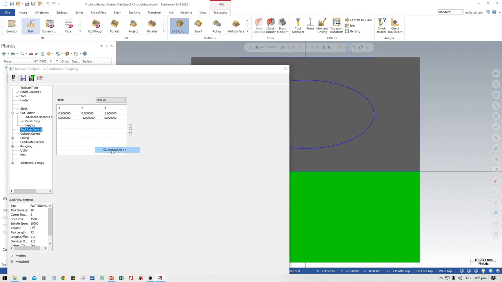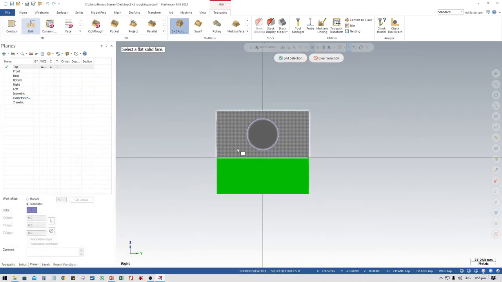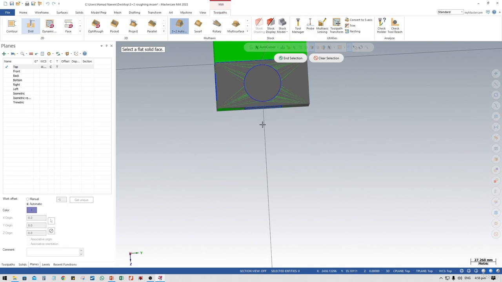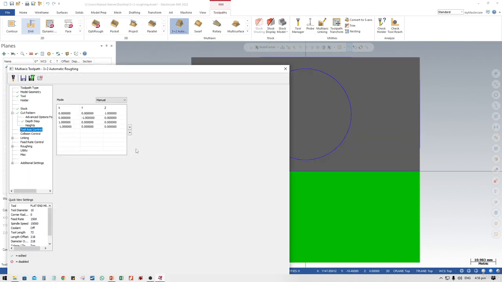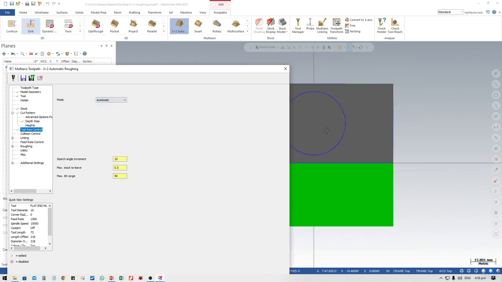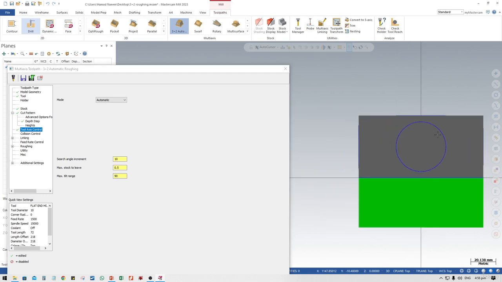If you want more sides, this side, or if you want to set the solid face, for example, I just want to remove that side. Okay, so it will be set this side. Or if you want to set it automatically, it will automatically study your geometry and set the planes accordingly and make the toolpath according to that geometry and plane.